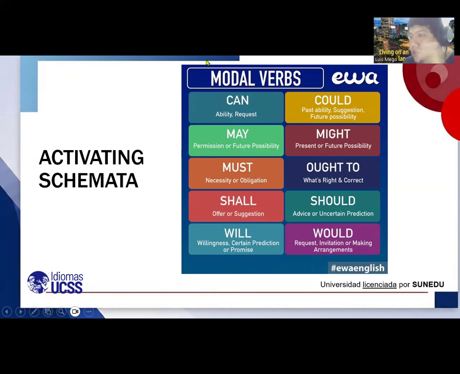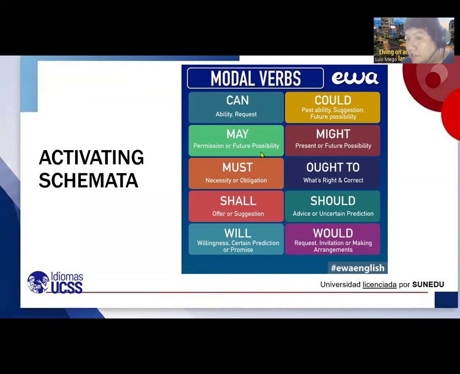For example, when we talk about can, we talk about ability or request, all right? One example of can, for ability: I can speak three languages. So that can be an ability, you see? Or maybe I can run fast. That could be an ability. Could is also for abilities, but usually in the past. Past ability. Also for suggestion, future possibility.